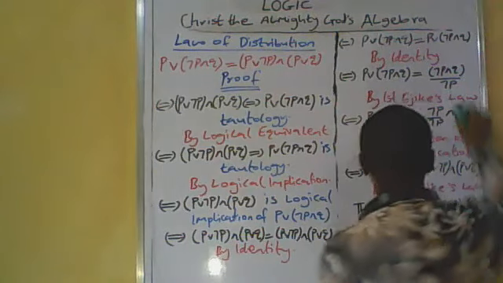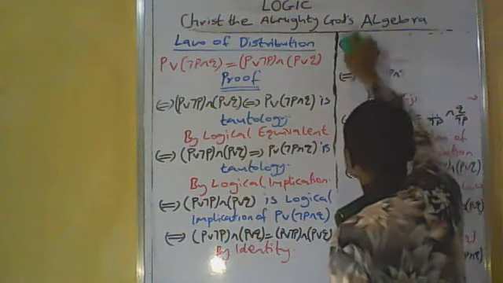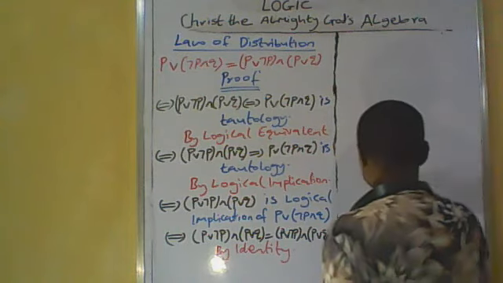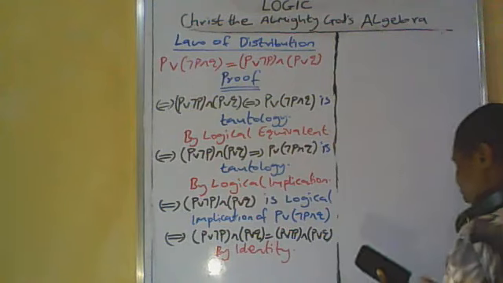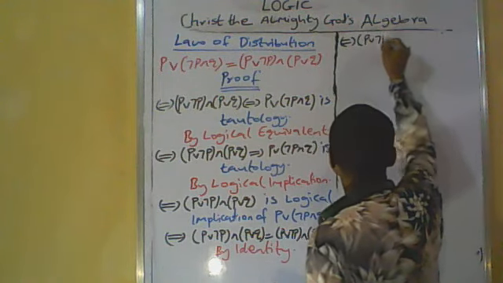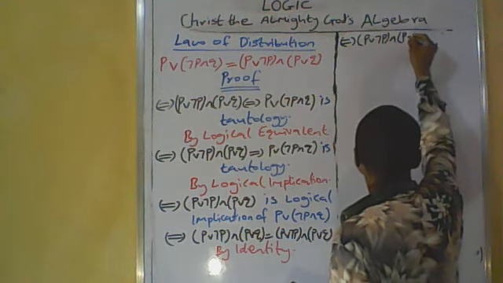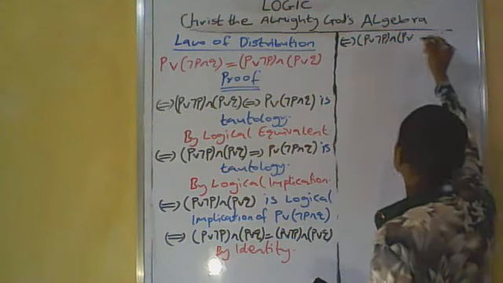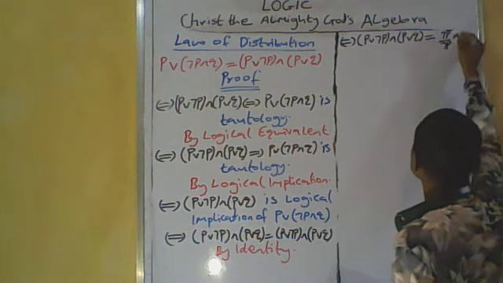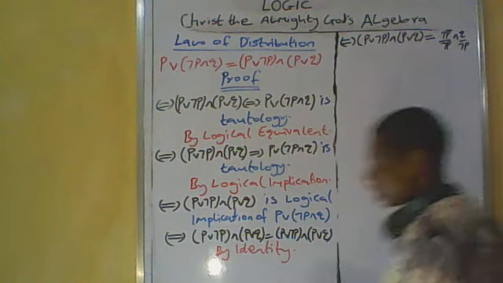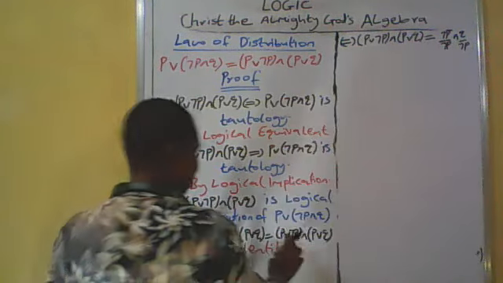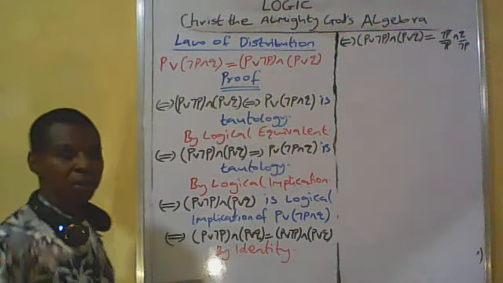We continue to this side. If and only if bracket P or not P and bracket P or Q is equal to not P upon not P and Q upon not P. We see that we have transformed this statement to conditional statements.